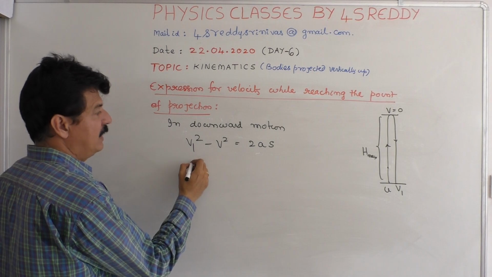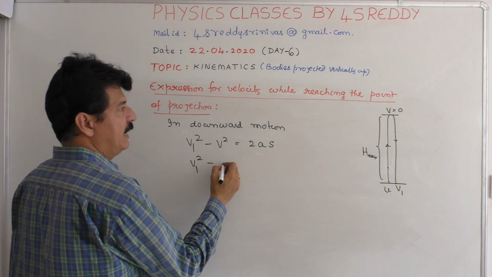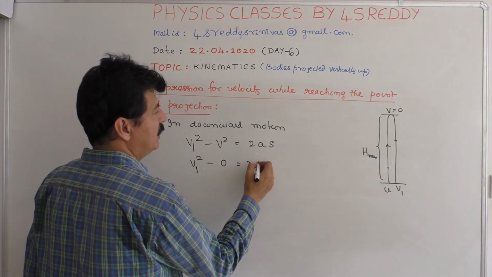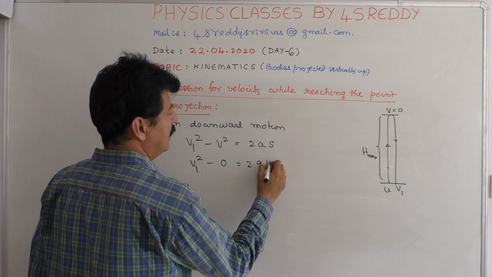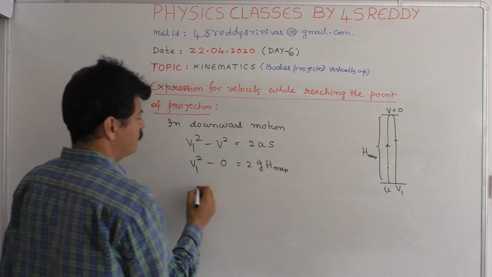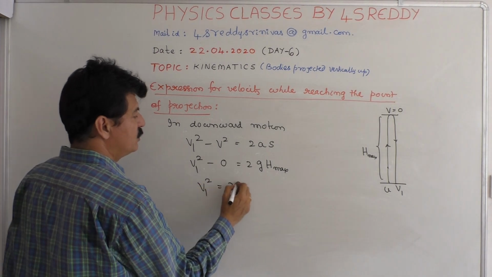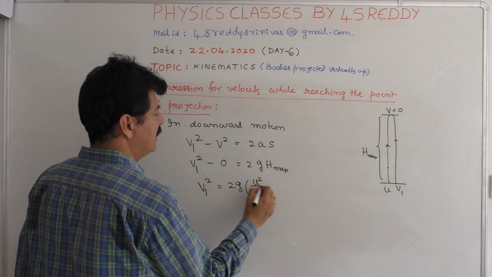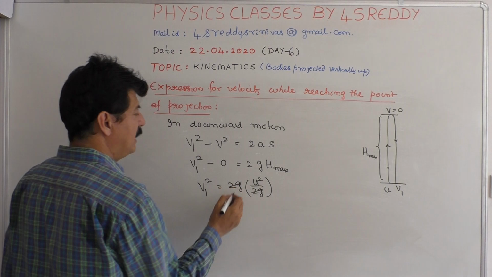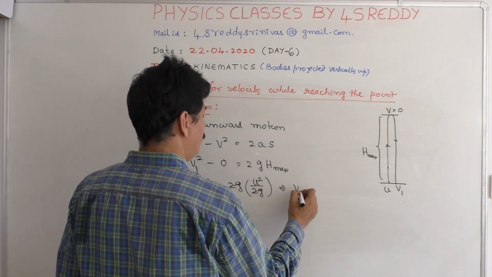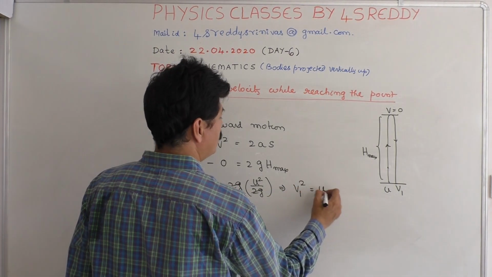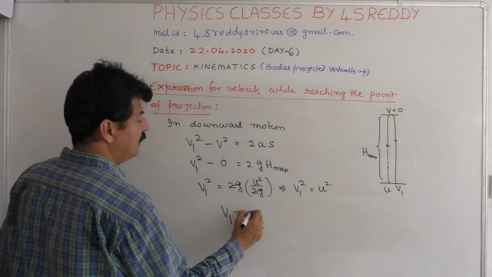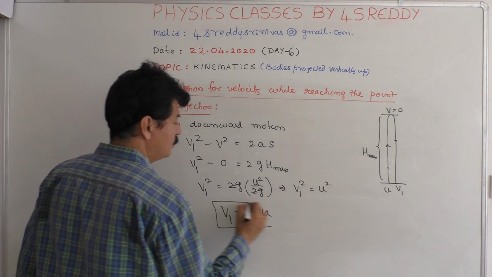Then v1 square minus 0 is 2 into g into h max. Therefore v1 square is 2g into h maximum, which can be written as u square by 2g. Therefore v1 square is equal to u square, or v1 is plus or minus u.